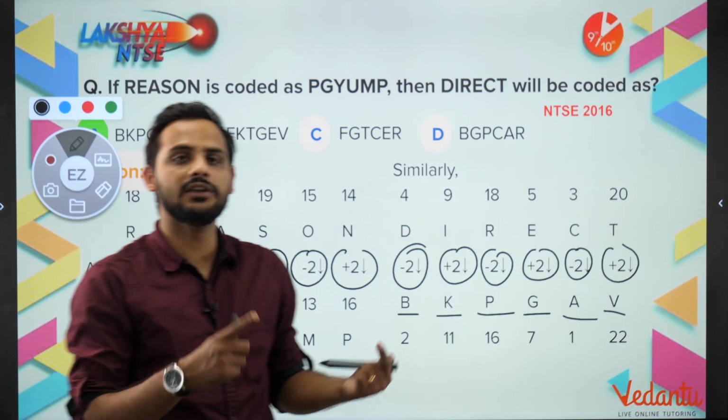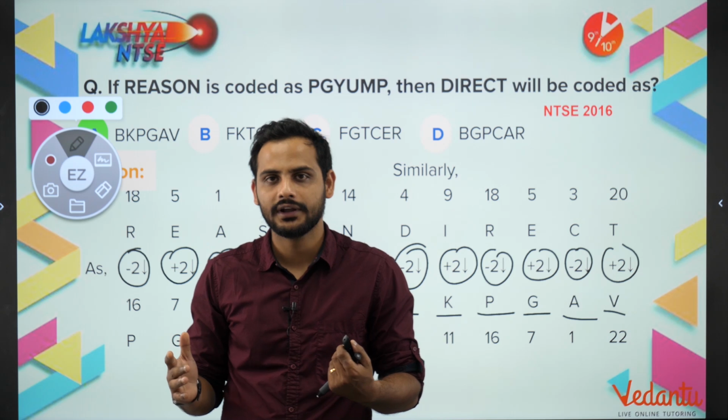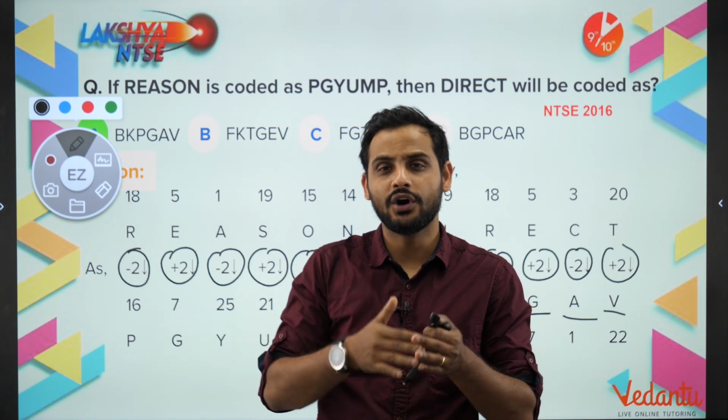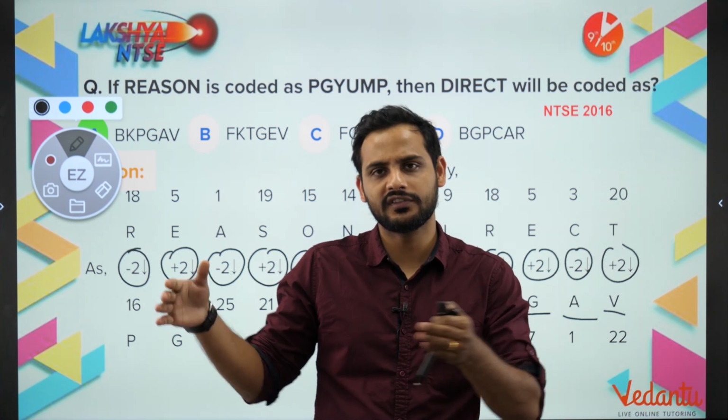So when word to word conversion is done, first try to look whether it is like a key of 2 ahead, 3 ahead, 4 ahead, or 2 ahead then 2 backward, 2 ahead, 2 backwards, or 2, 4, 6, 8, like that.